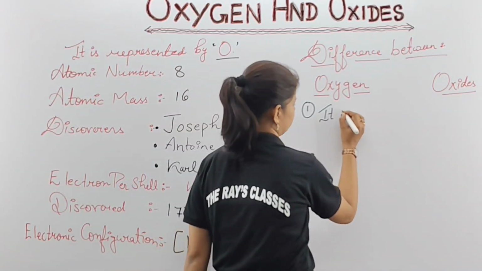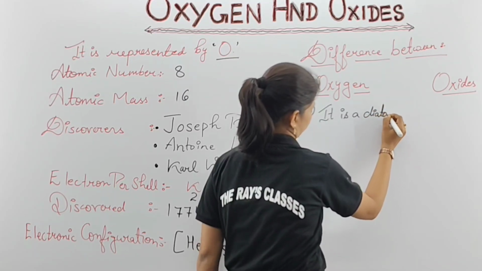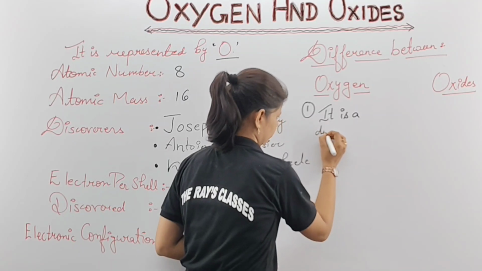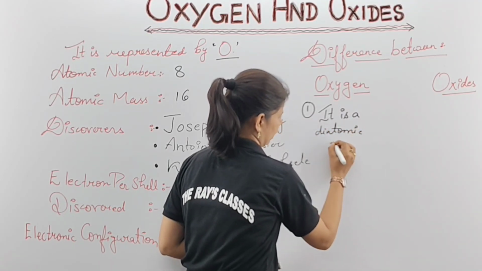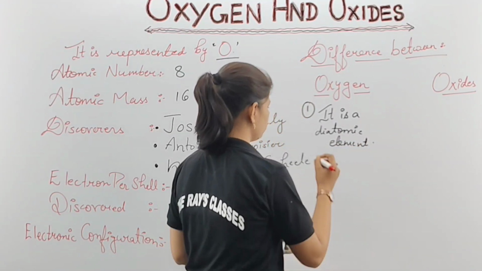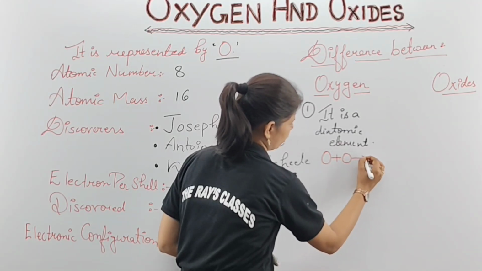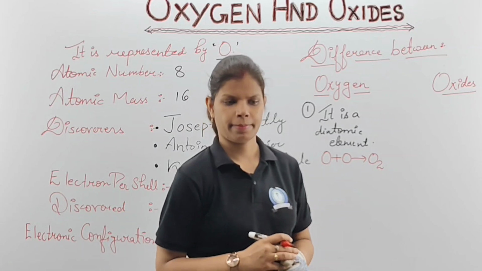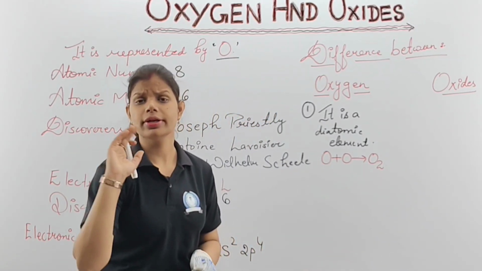It is a diatomic element. I'll write it here only. Clear? That means what? When two oxygens combine here, like one oxygen is this one and the other is this one, when both combine, they form the O2 molecule. Understood? Clear from here? That means alone they are not going to exist.